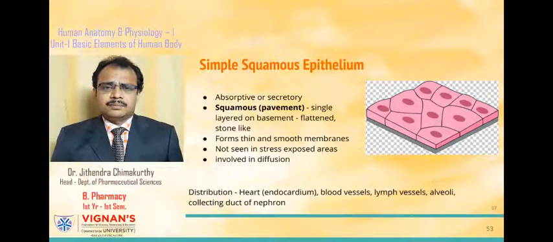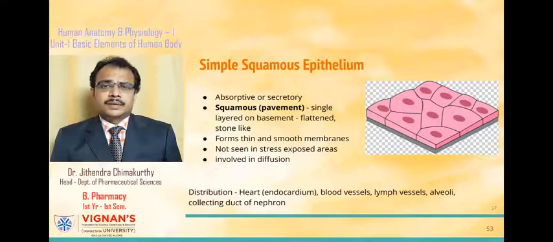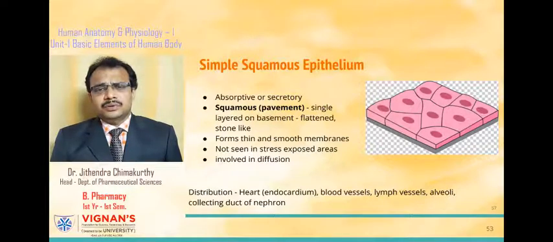Simple epithelium can once again be of three different types. And these epithelial tissues can be abundantly found in the surfaces of secretion and absorption. And these are very rarely seen, or we can say they are absent, in those regions where they undergo stress.